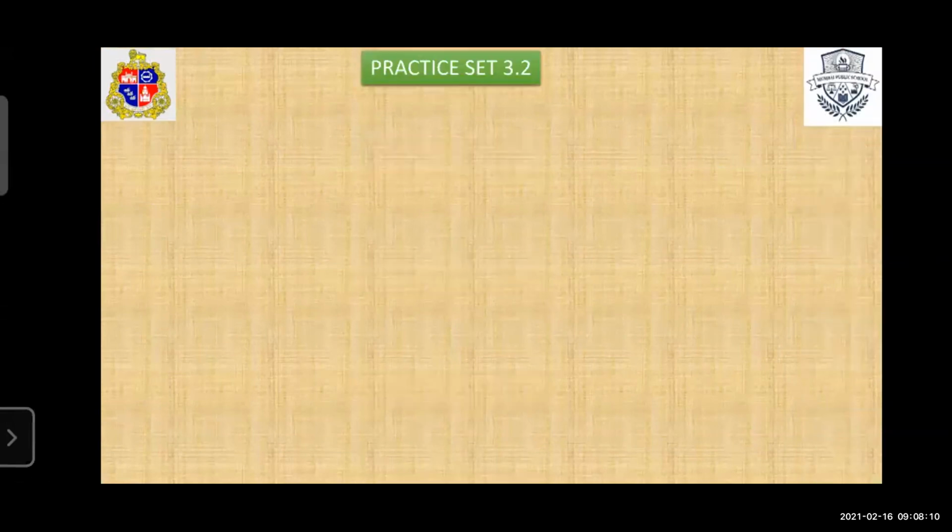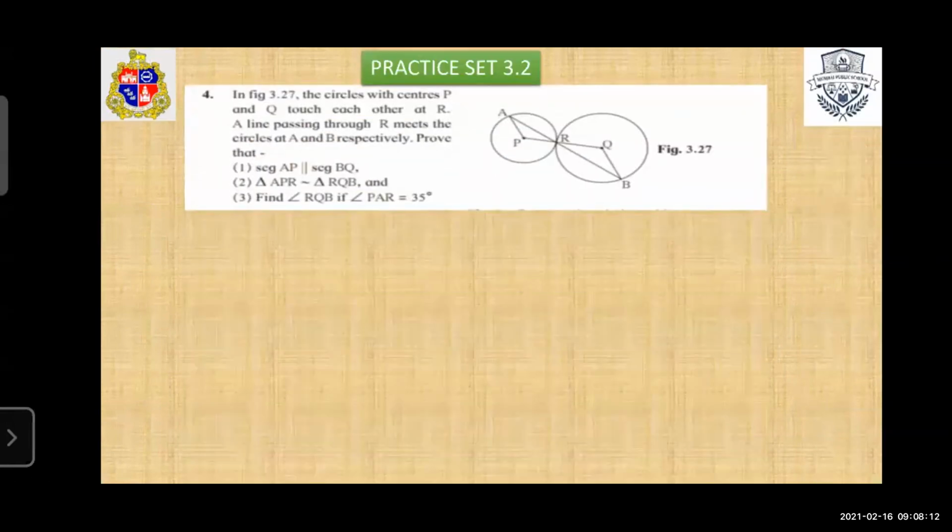Now next, question number 4. In figure 3.27, the circles with centers P and Q touch each other at R. So see students, in figure 3.27, there are two circles having centers P and Q, and the circles having centers P and Q touch each other at point R.